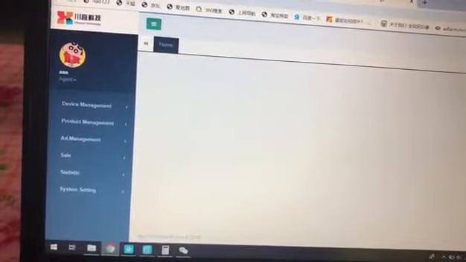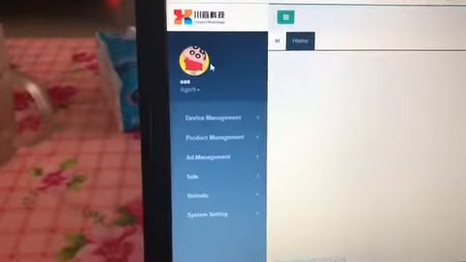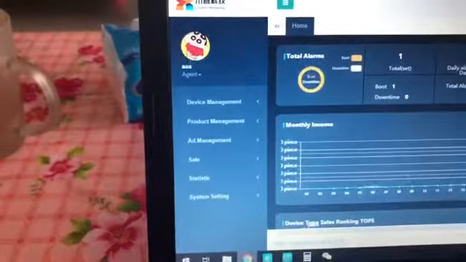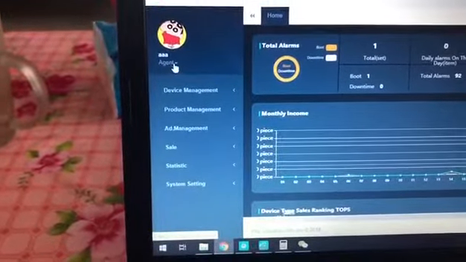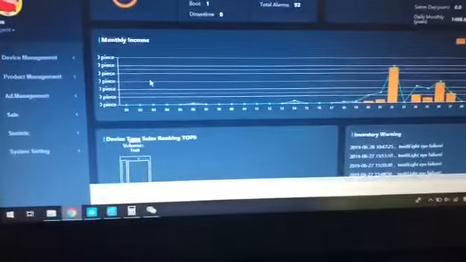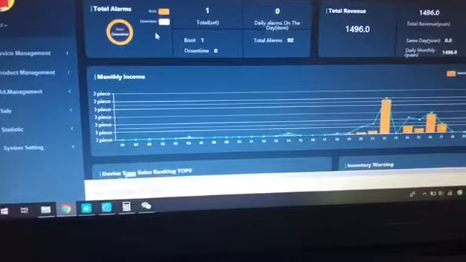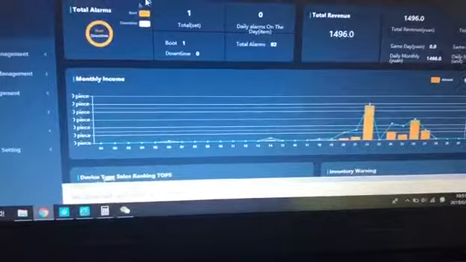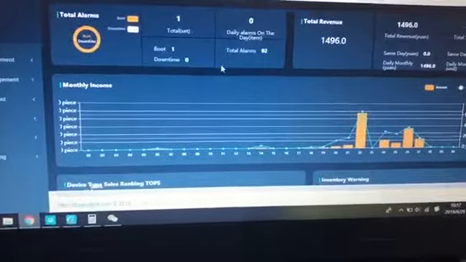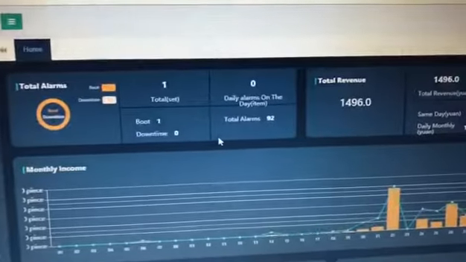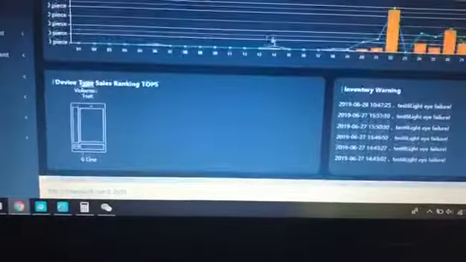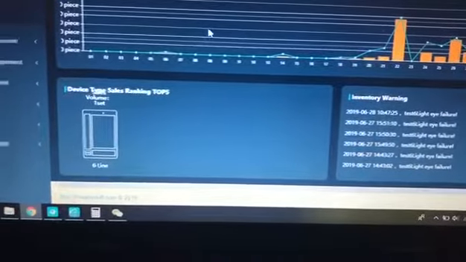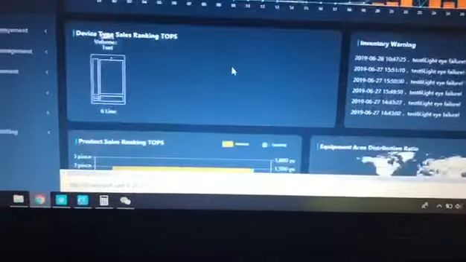And you can see this can be changed to be your photo, and this also can be set. And this is the sales report. You can see every day's data and total income, everything, and they have also the tablet, the tables and everything.